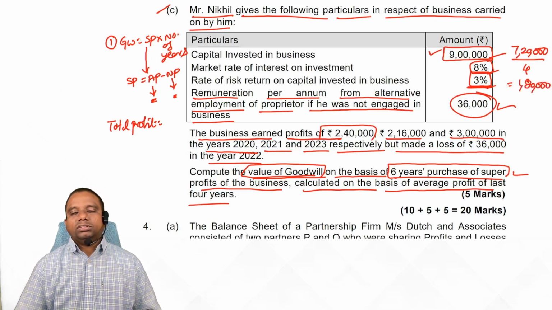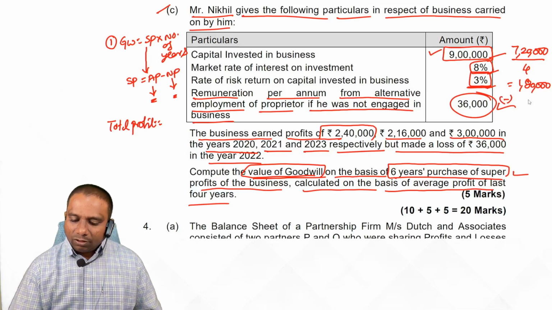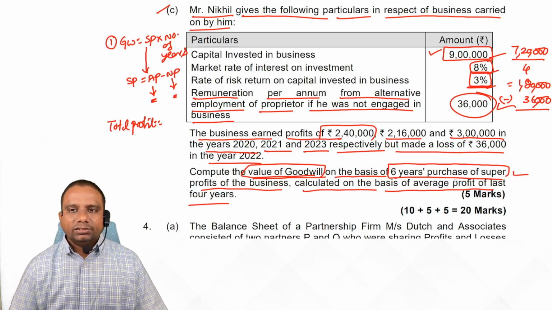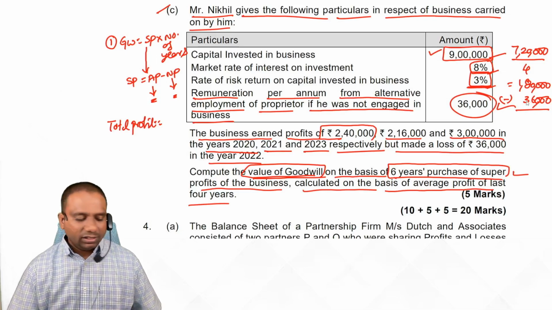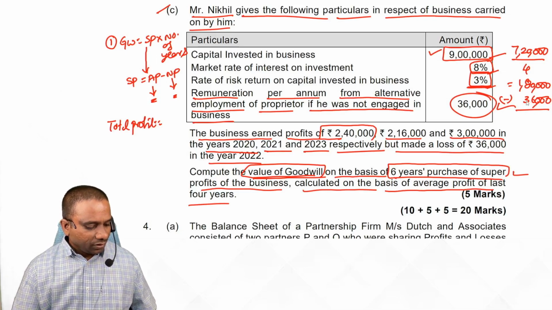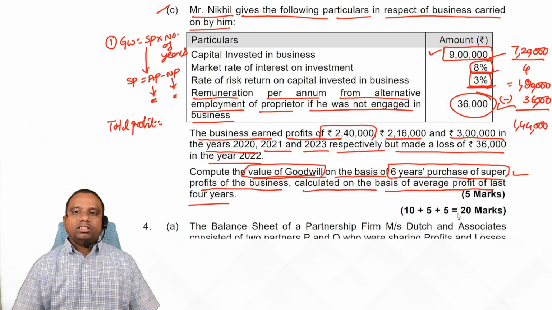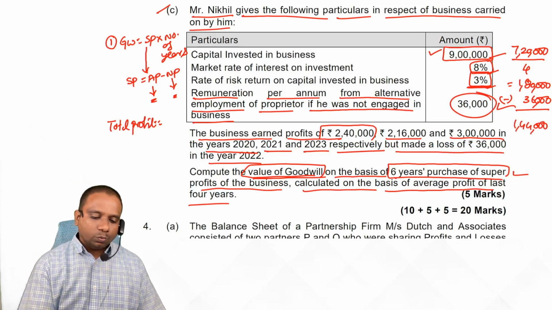1 lakh 80,000 minus, from this I have to deduct my opportunity cost of 36,000 rupees. If I engage in any employment, I can earn 36,000 rupees as my salary. So what is the average profit? 1 lakh 44,000 rupees.